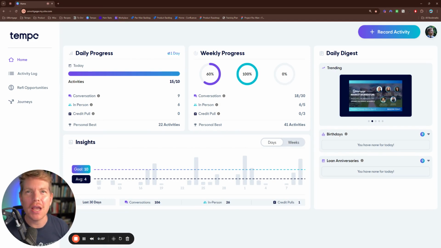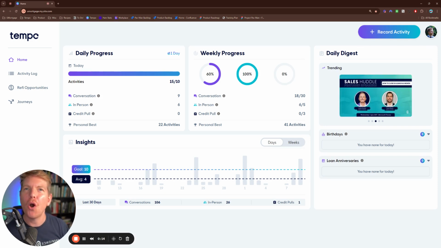Tempo is UMortgage's proprietary software that allows you to track your activities, manage your time, hold yourself accountable, get a little competitive, and get better every single day. This is your first look.